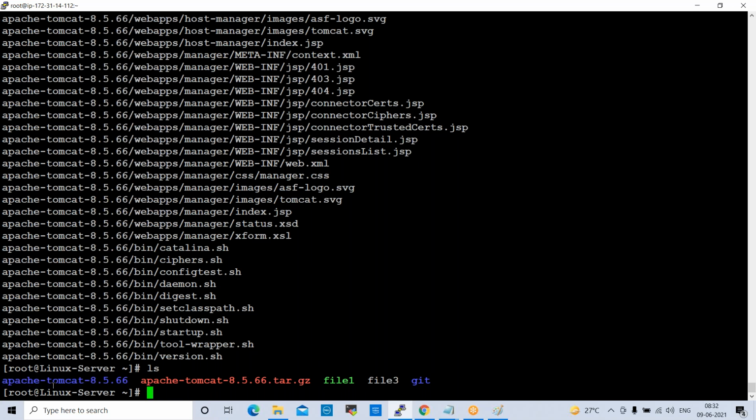Okay, so like this we can access our application. We can download external applications. Whatever applications are not available inside of your Linux machine, whatever packages are not available, we can download from the internet, extract that and use that. Fine. And next is the next command.